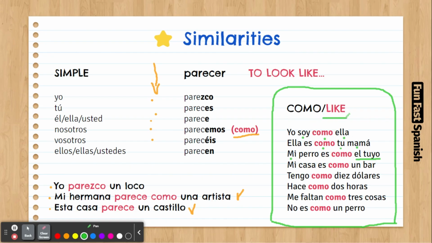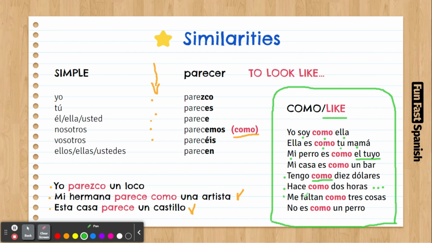But also the word like expresses, when you talk about quantities, that it's not exact, it's roughly an amount. So tengo como $10. I have like $10. So it's not exactly 10, maybe 11 or 12 or 9. So it's like to express the inaccuracy of the amount. Hace como 2 horas, like 2 hours ago. Me faltan como tres cosas.